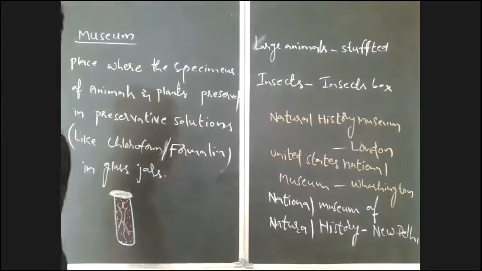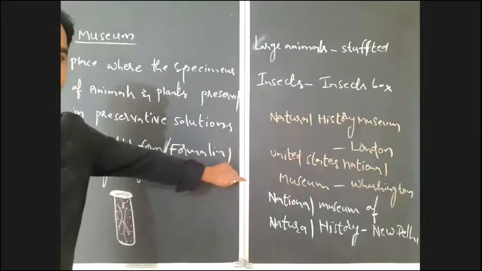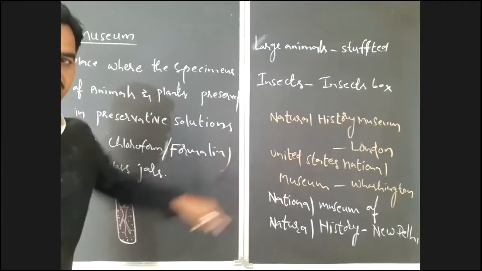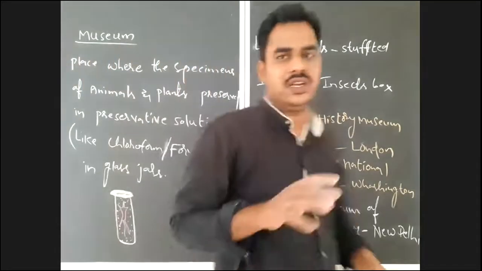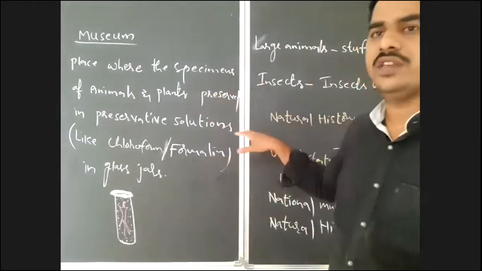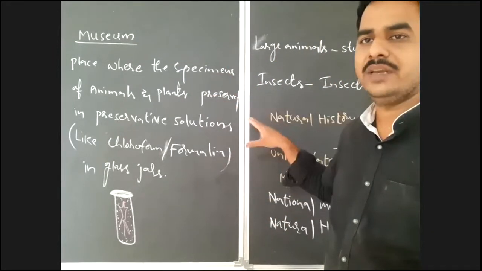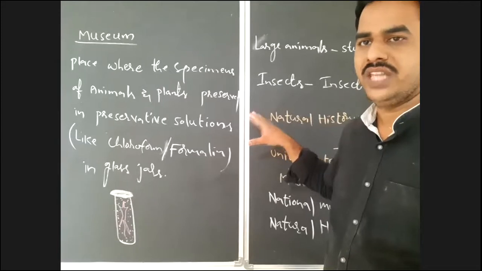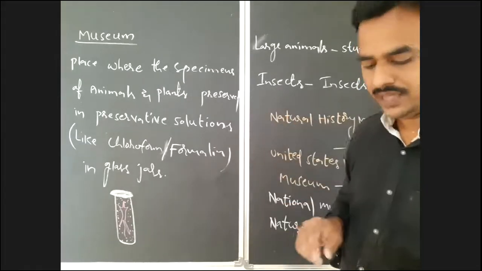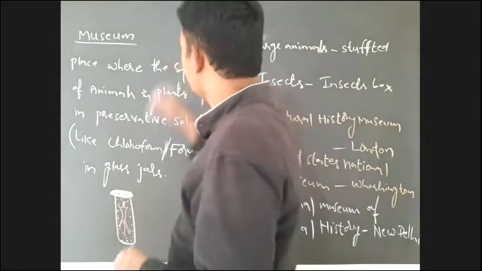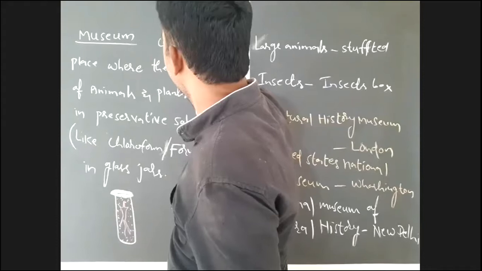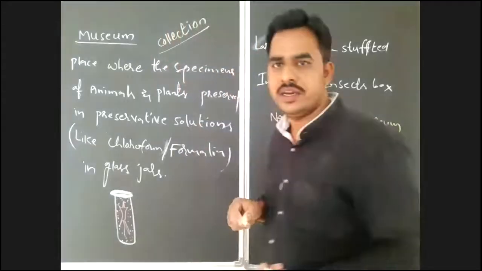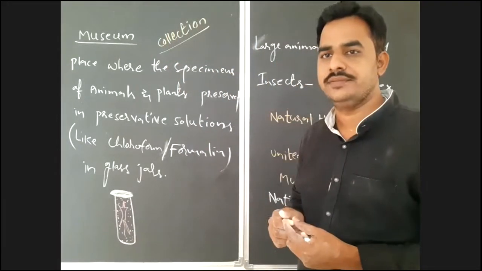These are the very important science museums that I have to know here. Right? That's clear. One thing you have to know in the museum: whatever materials are preserved in a museum is known as collection.